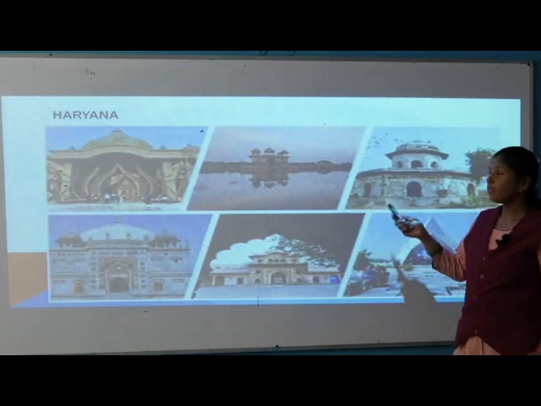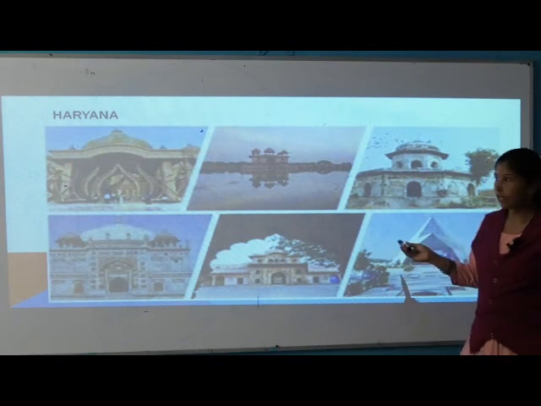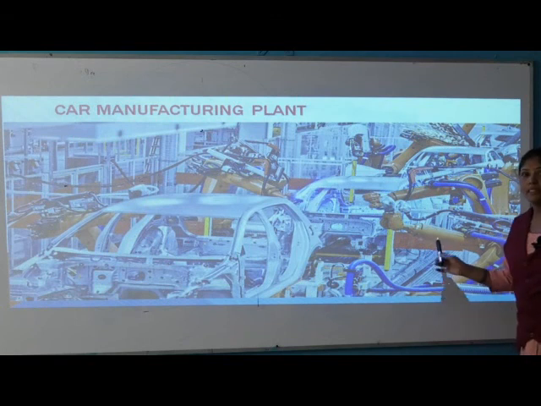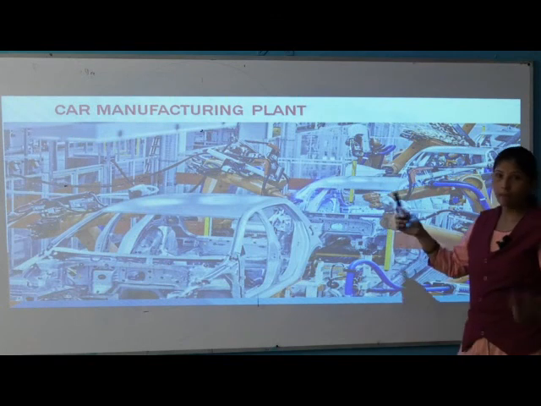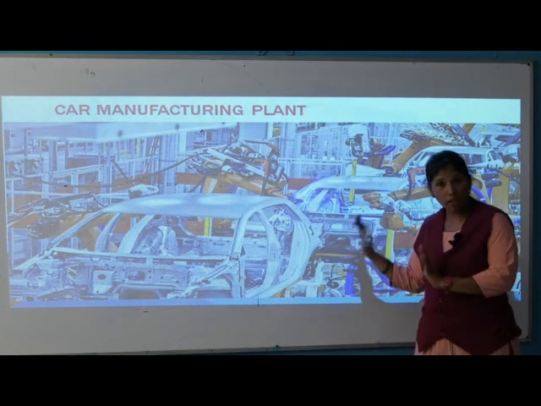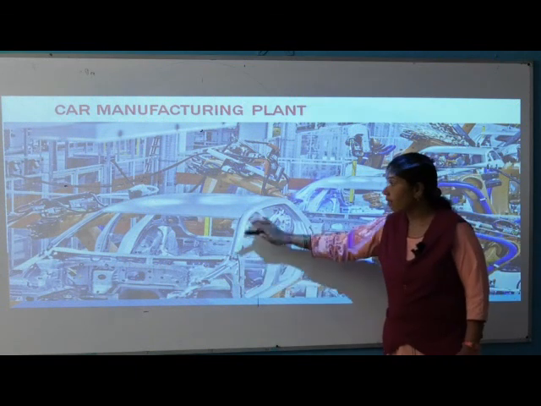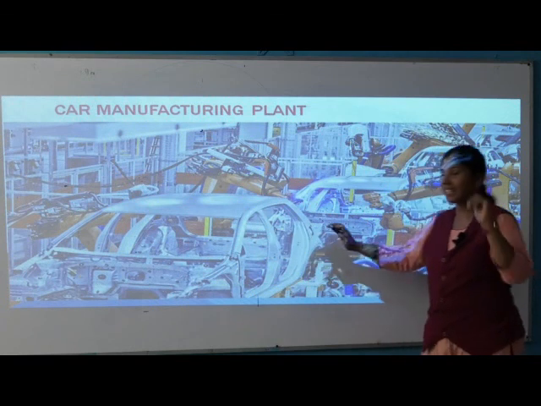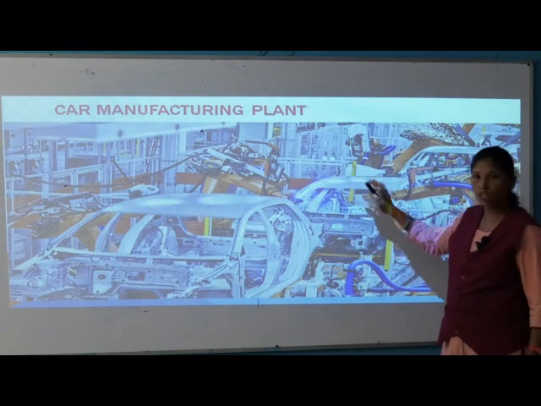Now these are the famous places in Haryana. Now the next point. Can you see this? By looking at this you can tell me, a car is being manufactured here. See this car, where is it? In Gurgaon, correct. That is the Gurgaon car manufacturing plant.